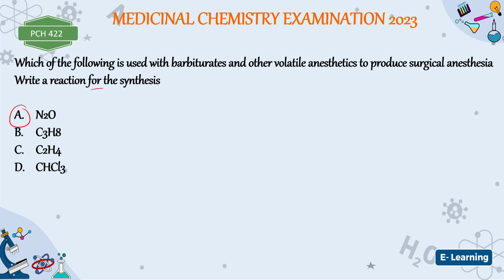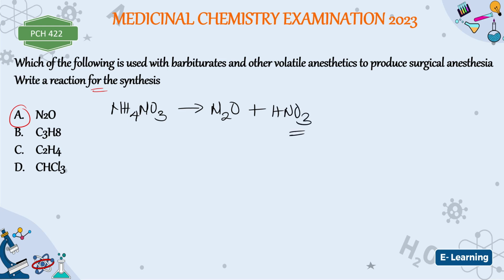Now write the synthesis. How do we synthesize this compound? One way to synthesize it is by the breakdown of ammonium nitrate. So when this breaks down, it is going to give us N2O plus, what do you think? HNO3?